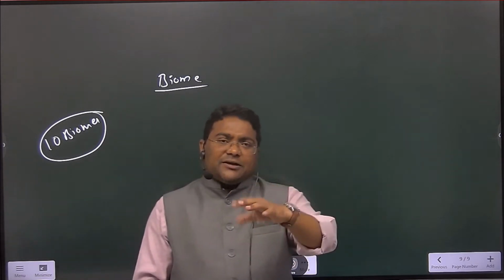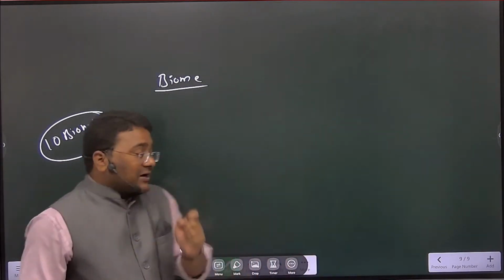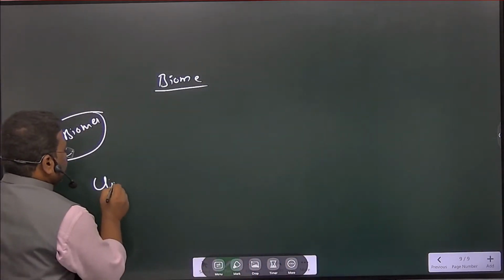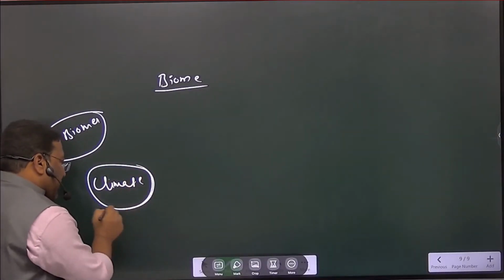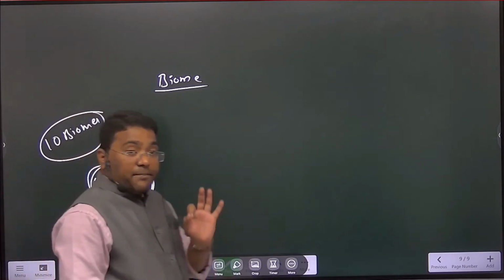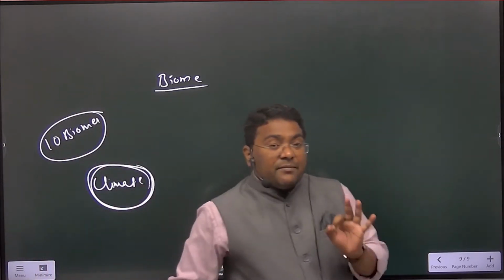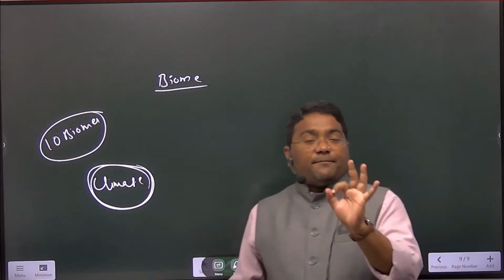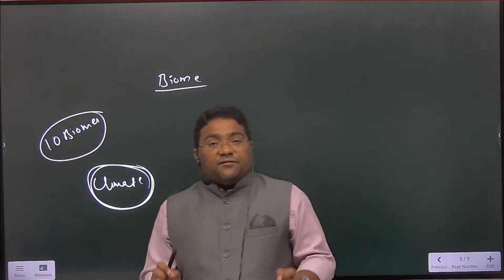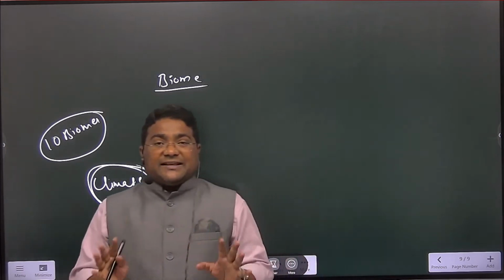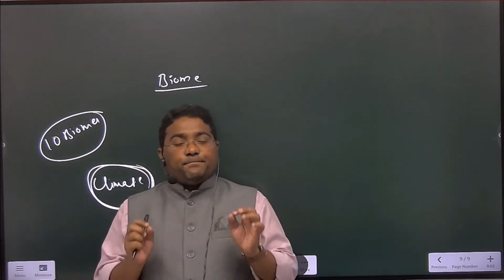Or you can say climate is also biome, because climate decides the boundaries of biome. A prelims statement: climate determines the boundaries of biome. What is biome? It is the divisible terrestrial part of the biosphere.